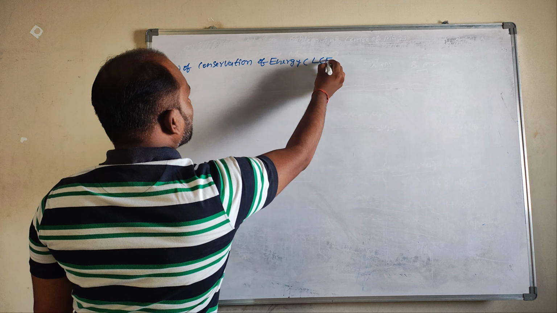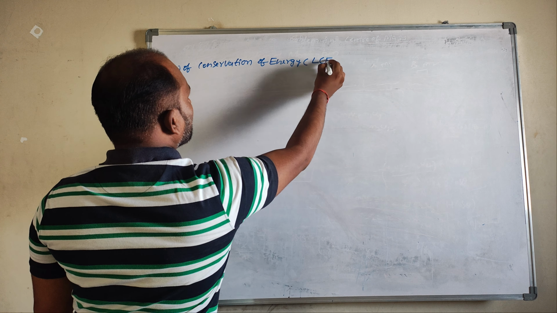PE is equal to, what is the formula? mgh. I am taking 2 as the m value, 2 into g, and g is generally taken as 10, and mgh. What is the h value, guys? 4 meters. So 2 into 10 is 20, into 4, we get 80 joules.